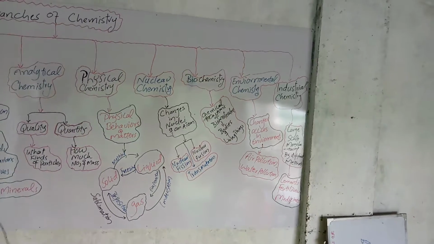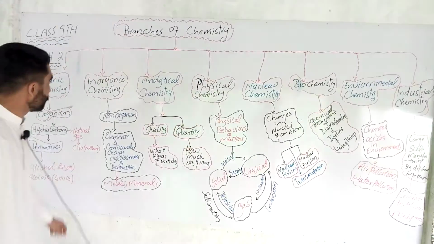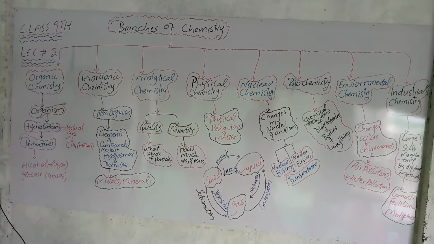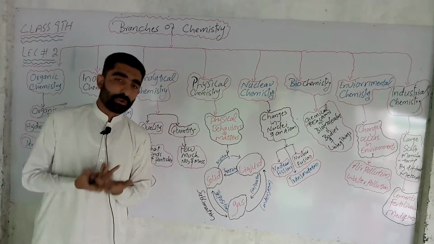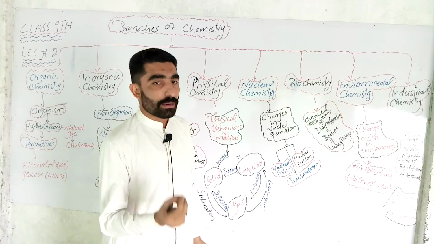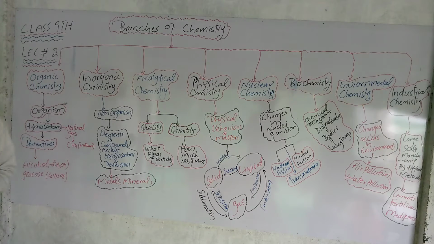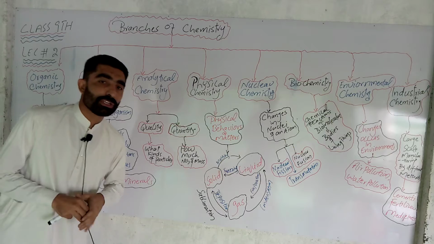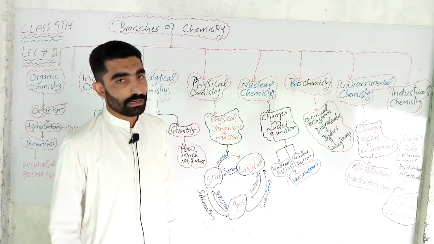In the last, we repeat all the branches in a simple way. First, organic chemistry, the branch of chemistry in which we study hydrocarbons and their derivatives. What is a hydrocarbon? Hydrocarbons are compounds obtained from organisms which contain carbon and hydrogen. Those compounds obtained further from hydrocarbons are called derivatives, and derivatives have a specific group called a functional group. The second one is inorganic chemistry, the branch of chemistry in which we study all the elements and their compounds except hydrocarbons and derivatives.